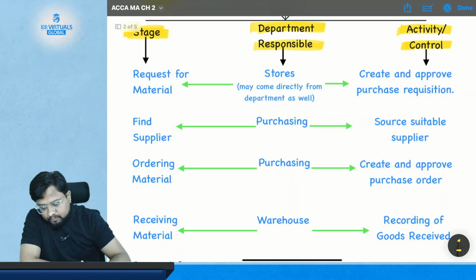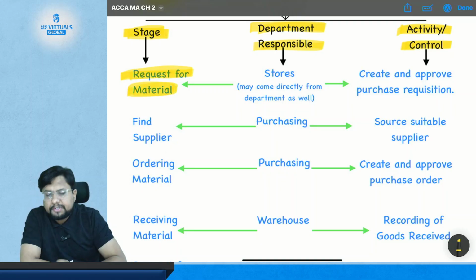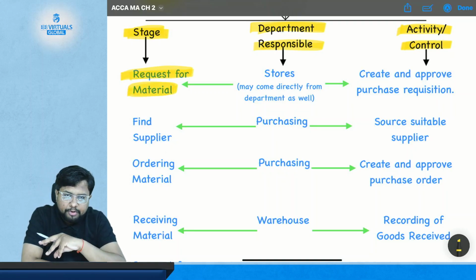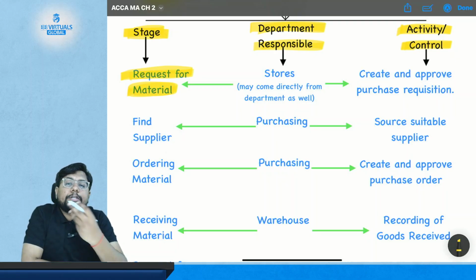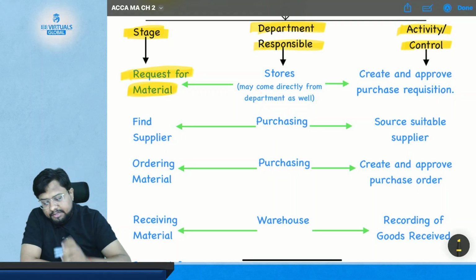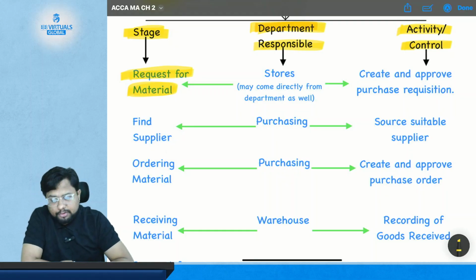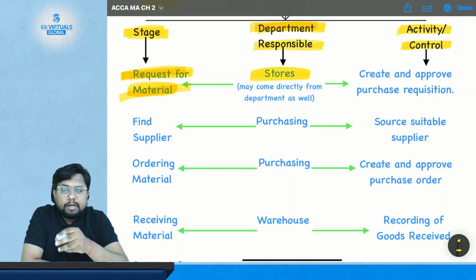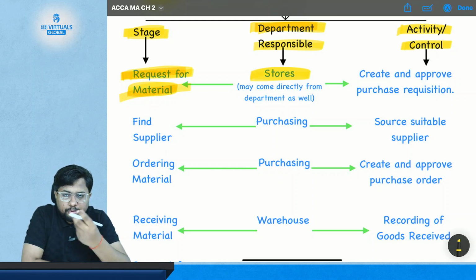The first stage is to request for material. Okay. So the stage is request for material. Now we need to see which department is responsible for this stage. So the department responsible for request of material is store. The store department will request material from the purchasing department.